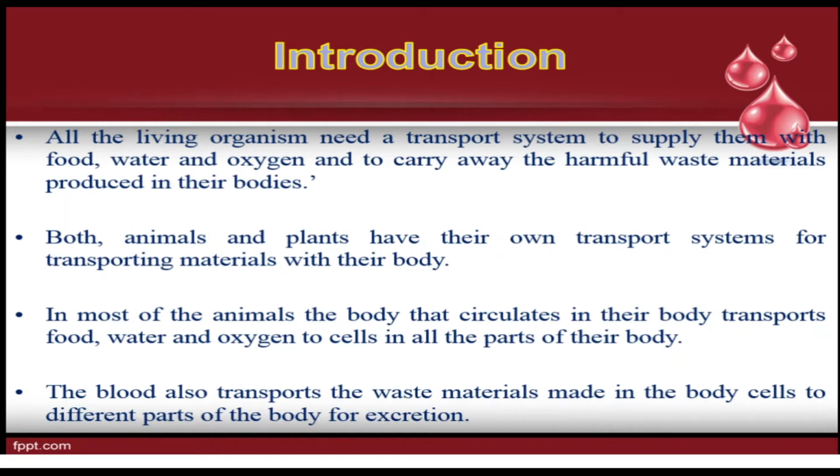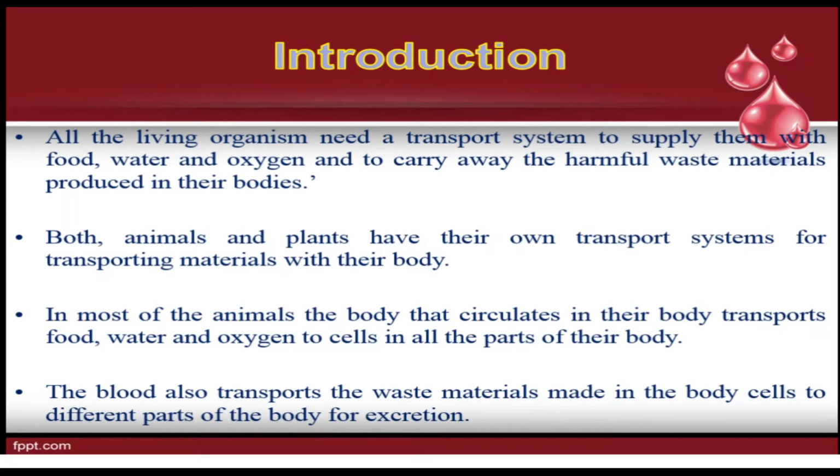In most animals, the blood that circulates in their body transports food, water, and oxygen to cells in all the parts of their body. The blood also transports the waste material made in the body cells to different parts of the body for excretion. Excretion means the removal of the waste material.